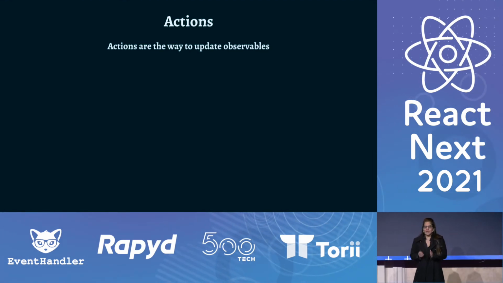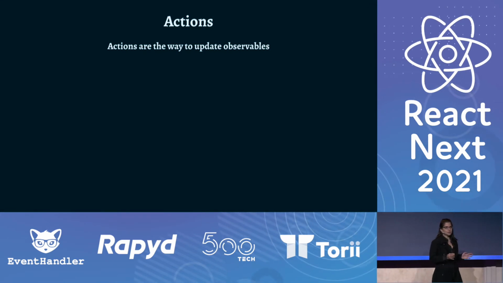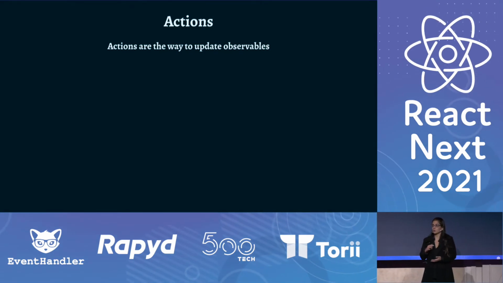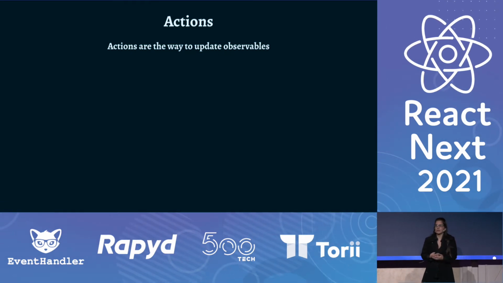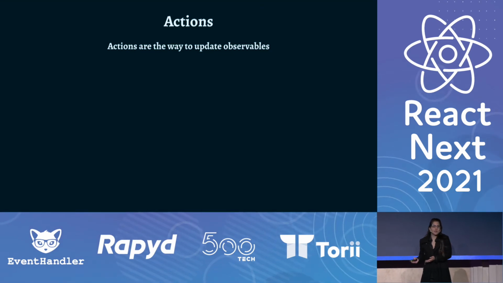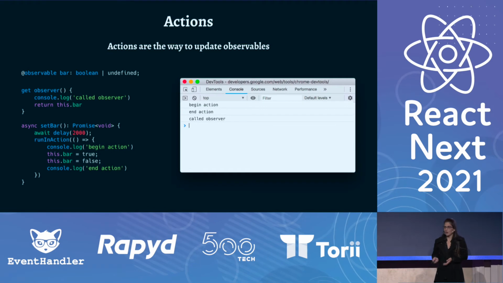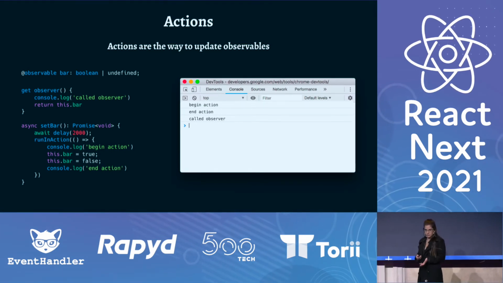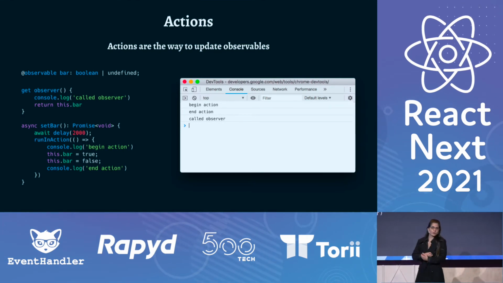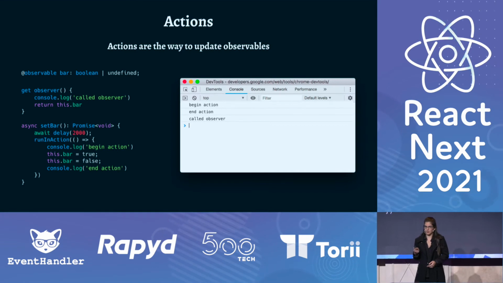We need actions because they work in a transaction mode, which basically means that MobX batches all the observable updates that were executed inside the action and notifies the observers only when the action is done. So for instance, if we have observable bar and we set it to true and then to false inside an action, whoever observes bar will be notified only once when the action is done.